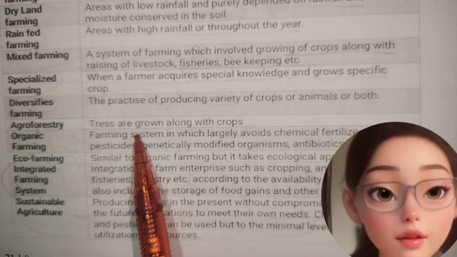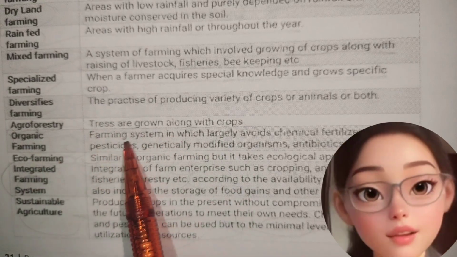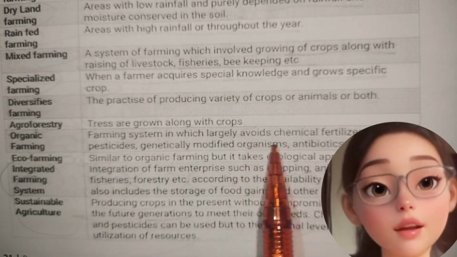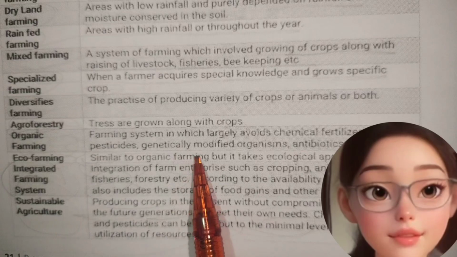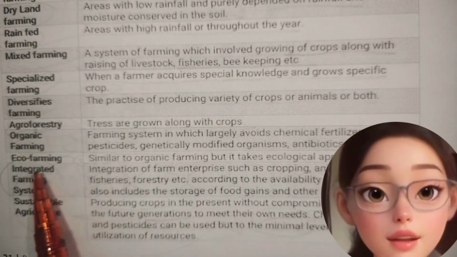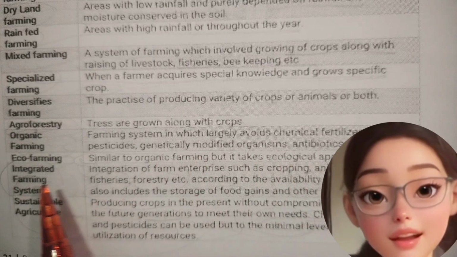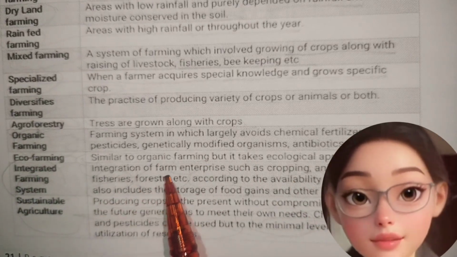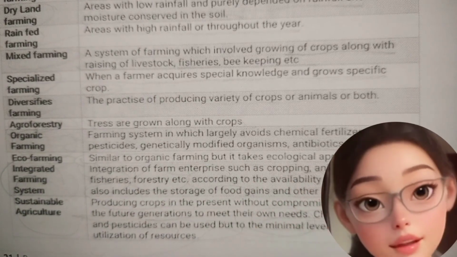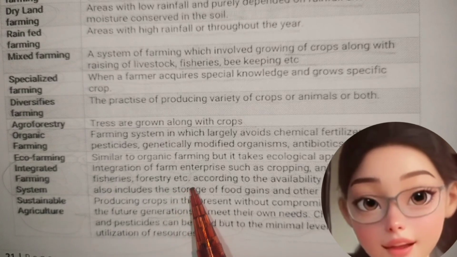Agroforestry: trees are grown along with crops. Organic farming: a system which largely avoids chemical fertilizers, pesticides, genetically modified organisms, antibiotics, etc. Eco farming is similar to organic farming, but it takes an ecological approach. Integrated farming: integration of farm enterprises such as cropping, animal husbandry, fisheries, forestry, etc.